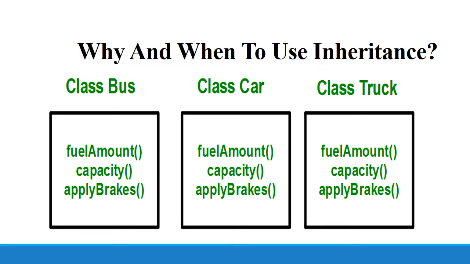We can clearly see that the above process results in the duplication of the same code three times. This increases the chances of error and data redundancy. To avoid this type of situation, the inheritance concept is used. If we create a class vehicle and write these three functions in it and inherit the rest of the classes from the vehicle class, then we can simply avoid the duplication of data and increase reusability.